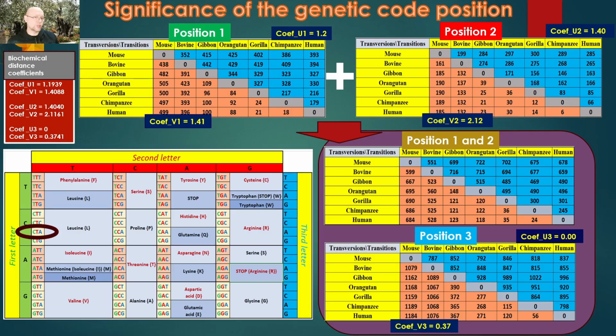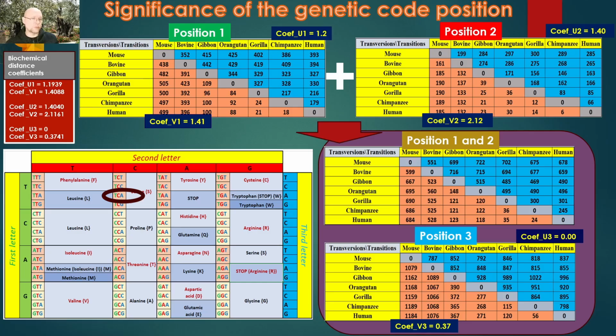CTA still codes for leucine, but in most cases both a transversion and transition at the first codon position will lead to a change in the amino acid. Similarly, for the second position, for example the same leucine codon TTA from our example, a transversion to TAA will change it to a stop codon, which will most likely cause a lethal change, meaning it will completely prevent the correct reading of the entire gene frame. When a transition occurs at the second position of the TTA codon, changing it to TCA, the amino acid changes from leucine to serine.